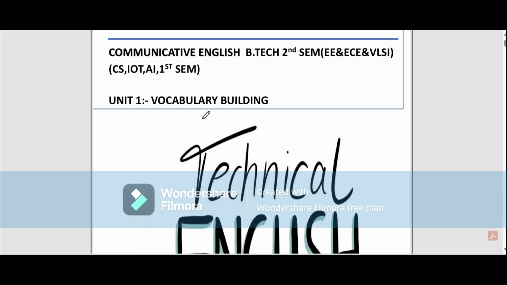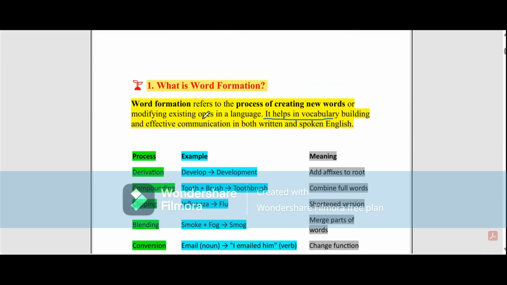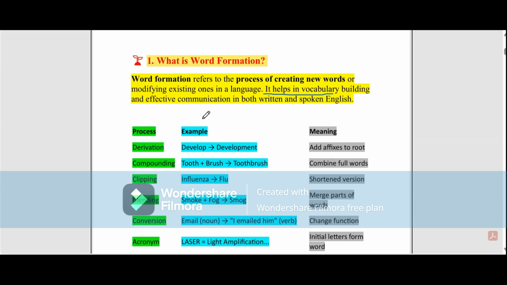The first topic is word formation. What is the formation of a word? The formation of a word is the process of creating new words. That is the definition of word formation. Word formation refers to the process of creating new words or modifying existing ones in a language. It helps in vocabulary building and effective communication in both written and spoken English. That is the major topic.